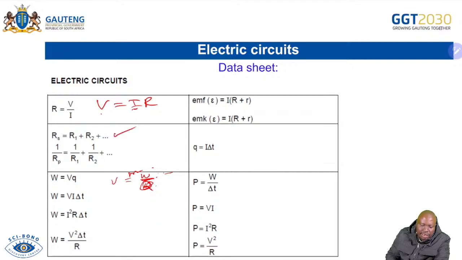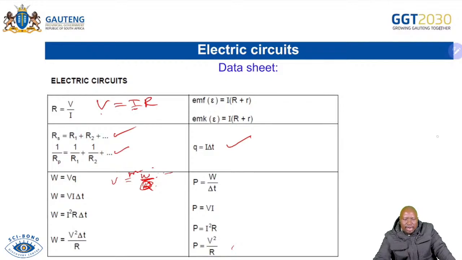For series, I've indicated you'll be using R1 plus R2. For parallel, you'll be utilizing 1 over RP, which is like that. Q equals I delta T. When you are dealing with power as well, you have to know that you have different equations for power depending on what you are given. So the most important thing when you're dealing with these types of questions is for you to understand what is given and what you are looking for.